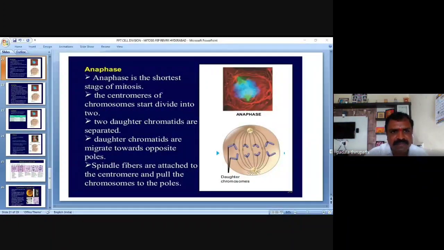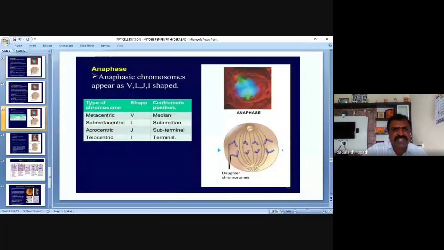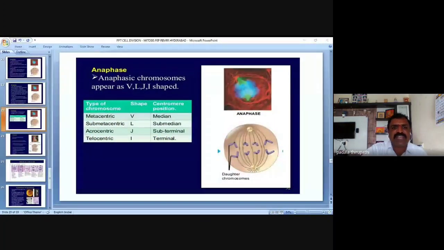Am I clear? Yes, sir. Then the last phase we are going to discuss. Now see here, this slide shows what we have discussed. Anaphasic chromosomes look like a V shape, L shape, J shape, and I shape. The centromere in the middle part of the chromosome we call a metacentric chromosome, or submedian, a submetacentric chromosome. The centromere which is subterminal we call an acrocentric chromosome, whereas the centromere in the terminal position of the chromosome we call a telocentric chromosome.